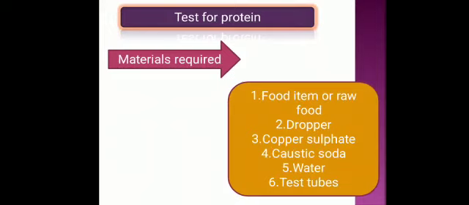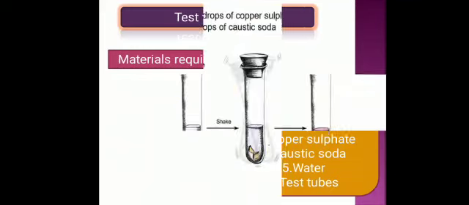Now we will see the test for protein also. For this you need, obviously, a food item, then a dropper, copper sulfate solution, caustic soda, also known as sodium hydroxide, then water, and then a test tube. Now how to do this?